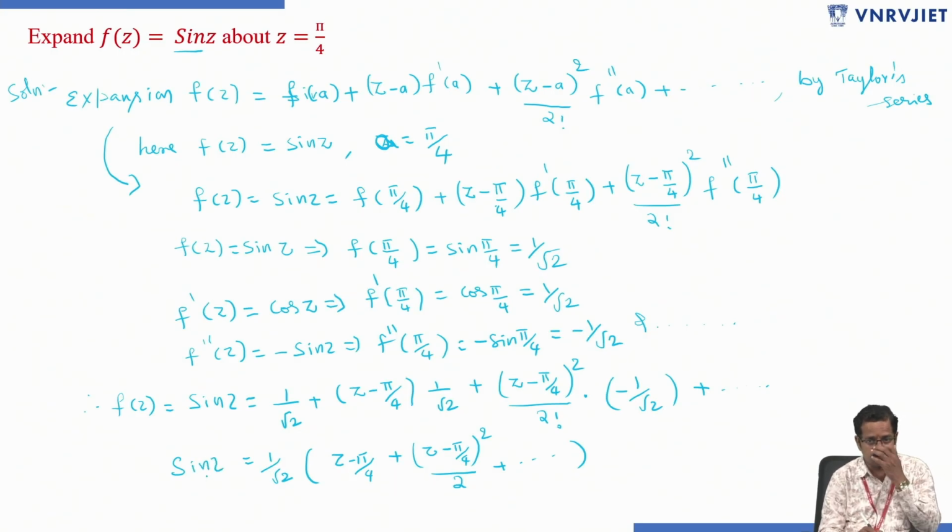about z equals pi by 4. So this is the way of finding the expansion of f of z equal to sin z about z equal to pi by 4. In this problem I evaluated the expansion using the Taylor series concept. Next we will discuss the Taylor series theorem in the next video.